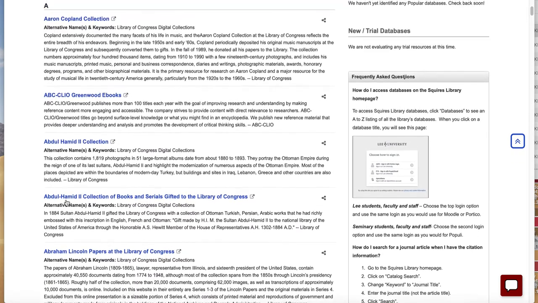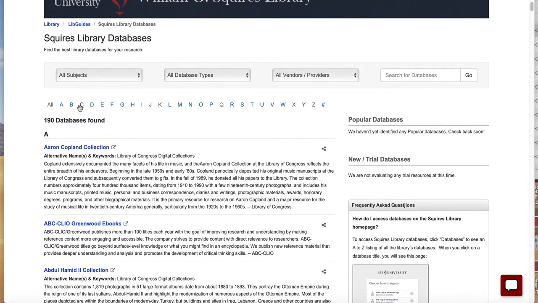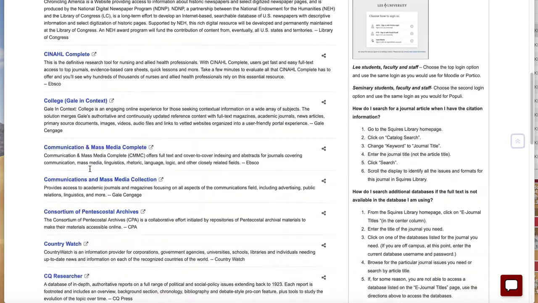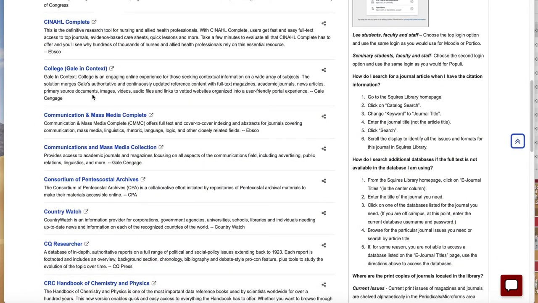There is also a communication one. So if you go to C here, you'll find the communication database. Actually, there's two of them. Now these are fine and you can use them. They have more limited topics than the Academic Search Complete.